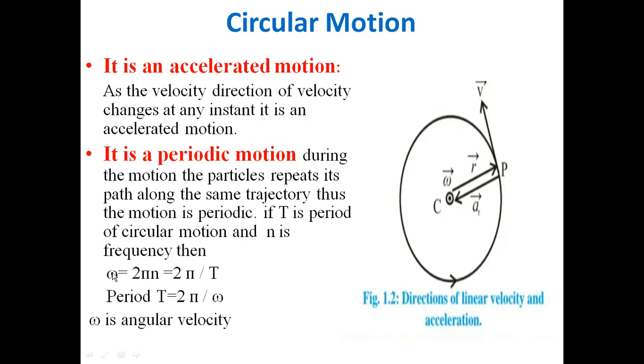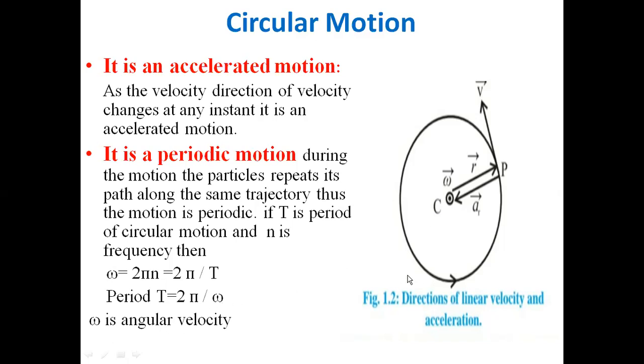So angular speed or angular velocity of the particle is equal to 2πn. It can be written in another form as 2π by T. T is the period, which is the reciprocal of frequency. So period T is equal to 2π by ω. Omega is the angular velocity.